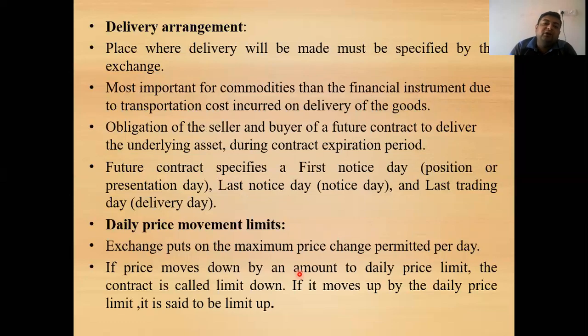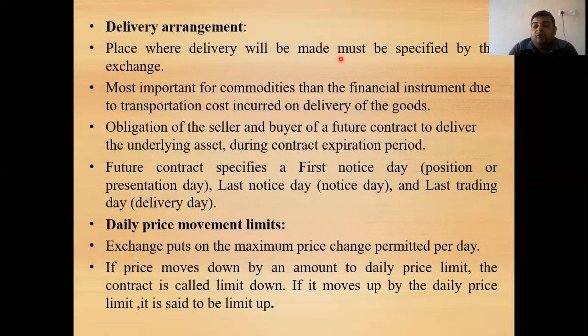Now, next is the delivery arrangements. The place where delivery will be made must be specified by the exchange. For example, the warehouse receipts. Now, we have entered into a future contract. What is the document in which the future contract is done? It is done basically on the warehouse receipts. Warehouse receipts are the receipts given to the person against the commodities which have been stored in the warehouse. The warehouse from where the delivery can be taken must be specified by the exchange.